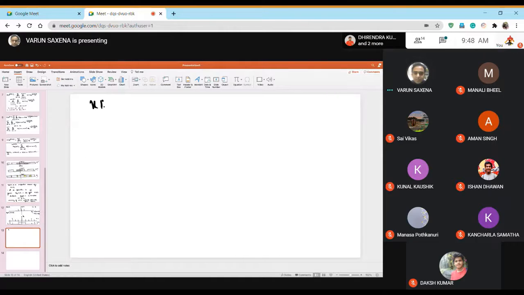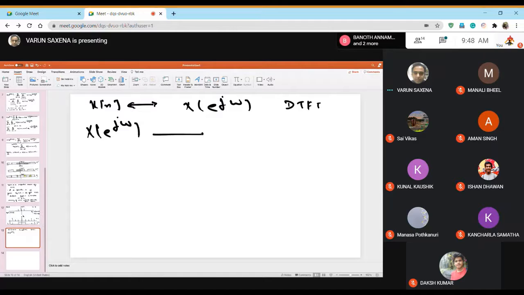You had one xn. You took its transform and you got e to the power j omega. We could not use this because it implies infinite number of sums and infinite number of frequencies. And this was basically your DTFT. What you did was, if you sample the DTFT, you got e to the power j omega k. This was the sampled version of DTFT.